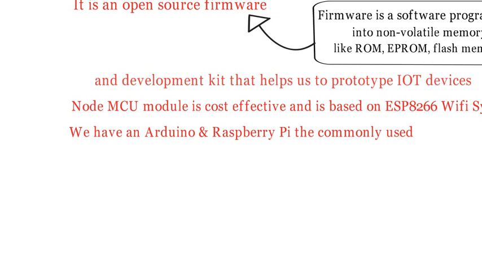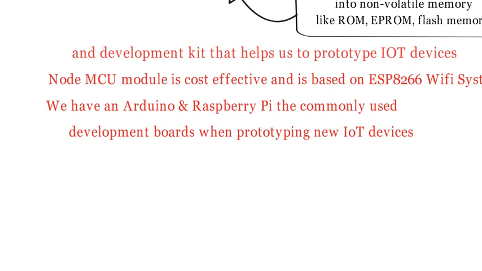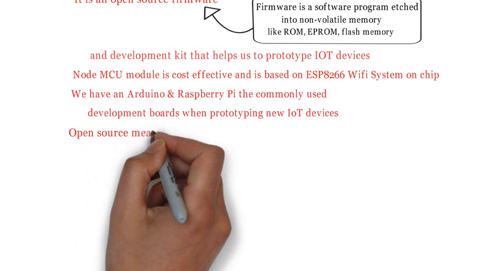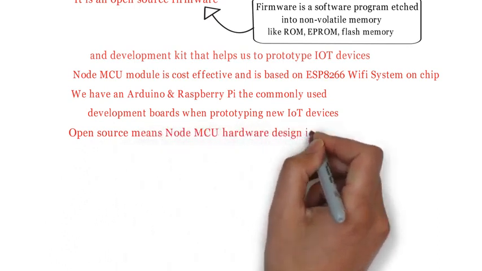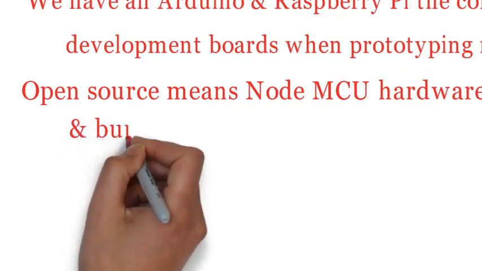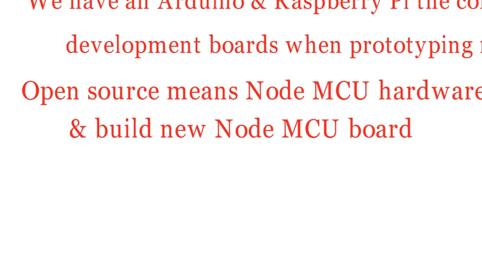We have Arduino and Raspberry Pi boards which are commonly used when prototyping new IoT devices. Open source means Node MCU hardware design is open to edit, modify and build new Node MCU boards.